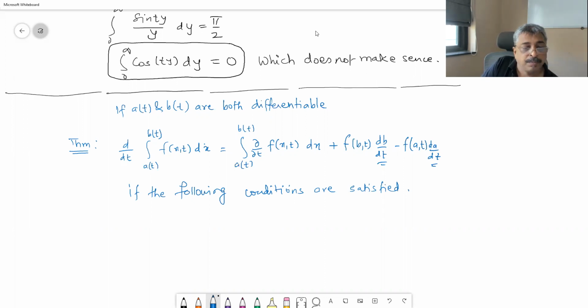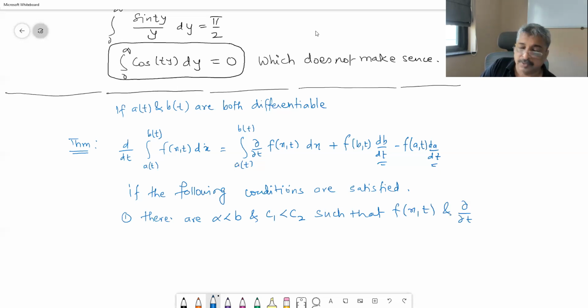Condition number 1. There are alpha less than beta and C1 less than C2 such that f(x, t) and ∂f/∂t (x, t) are continuous on [alpha, beta] cross [C1, C2]. I will try to explain the meaning of this.